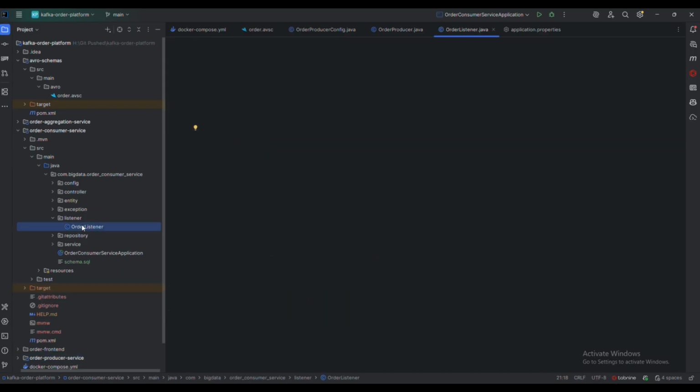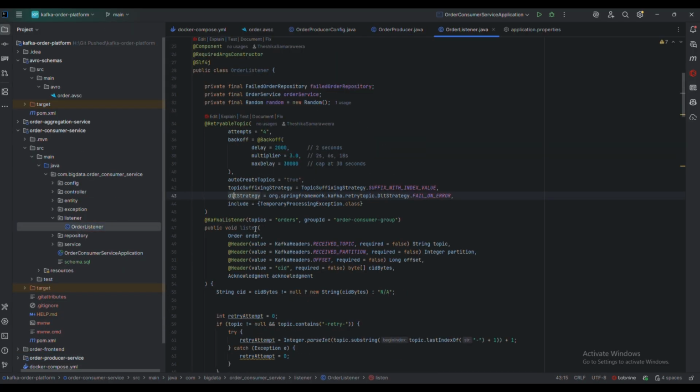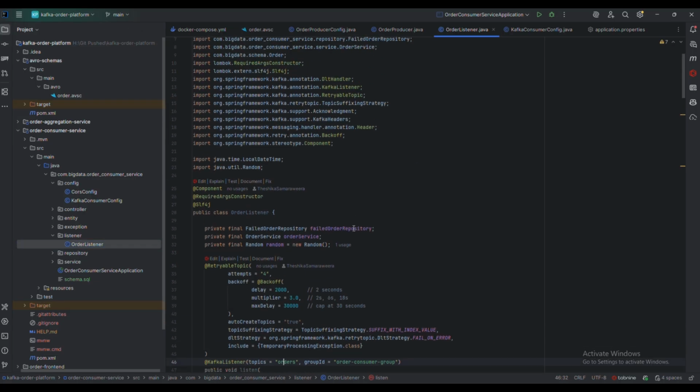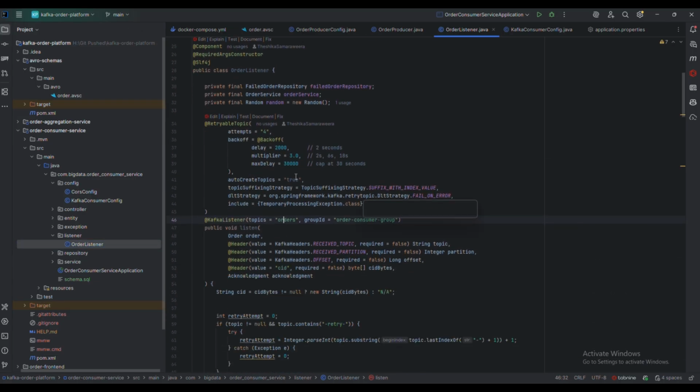In the order consumer service, we subscribe to the Kafka topic. Here the consumer listens to the orders topic that we publish in the producer. Here we use a string deserializer and Kafka Avro deserializer to deserialize messages. Using Schema Registry, we validate our orders. The retry mechanism is also handled in this service. We use the retryable topic and backoff annotation to retry 3 times.